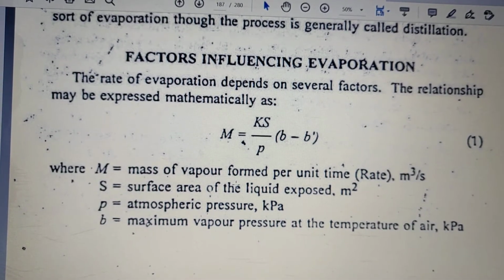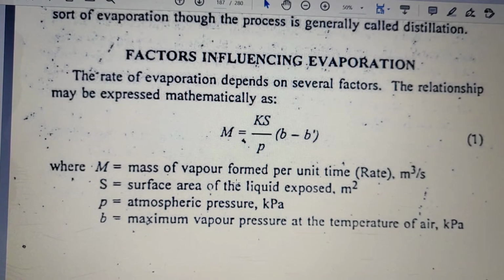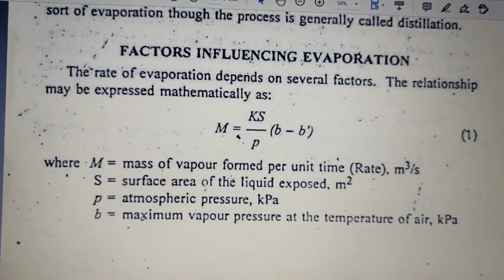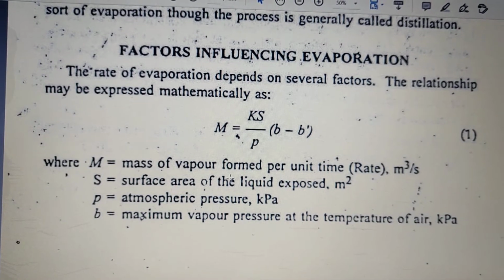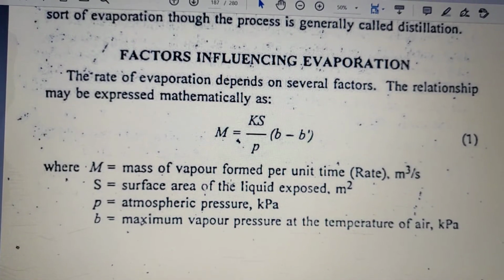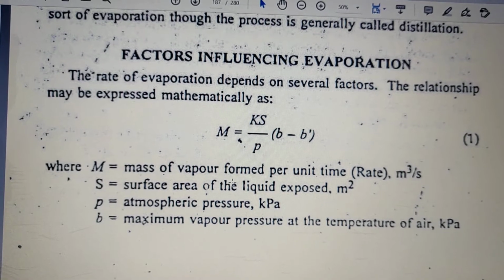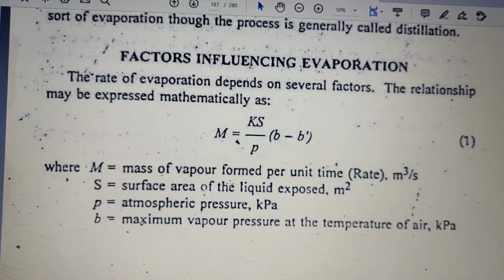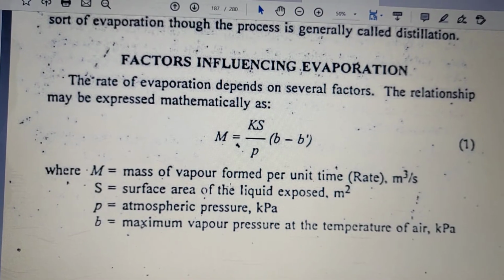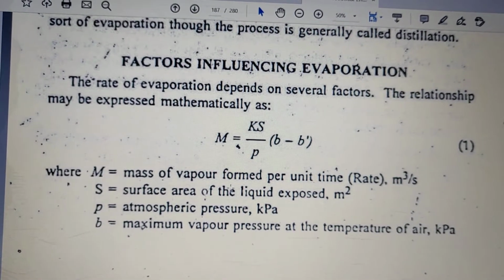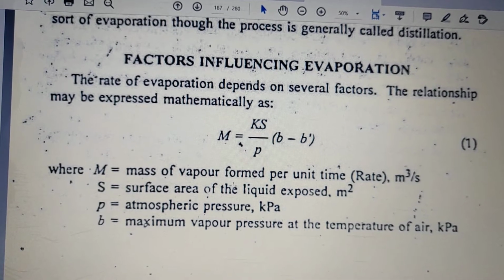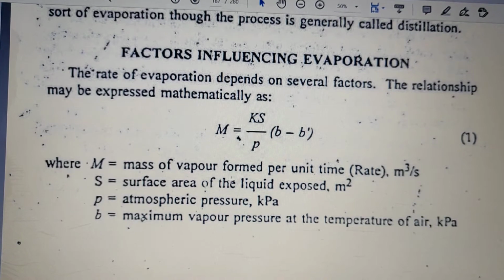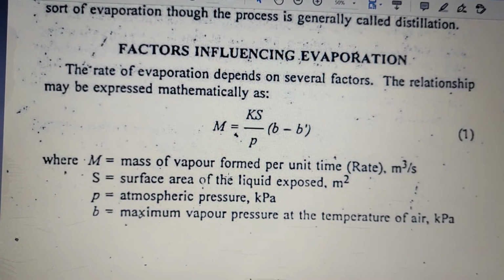Whereas B is the maximum vapor pressure at the temperature of air. When your solution vapor pressure is greater, that is favorable. But when your atmospheric vapor pressure is more, then it is a problem. And when you have B minus B', that is, the vapor pressure in your solution is more, you can have a good concentration gradient or vapor pressure gradient. Vapor pressure gradient means the difference in vapor pressure in your solution and in the atmosphere. The more that is, the better the rate of evaporation would be.